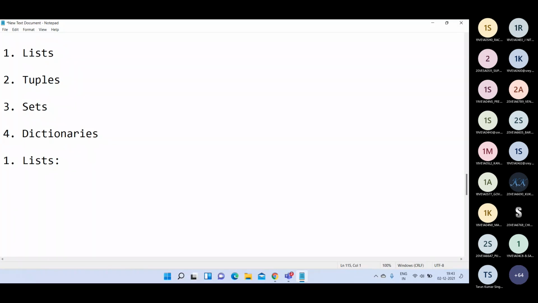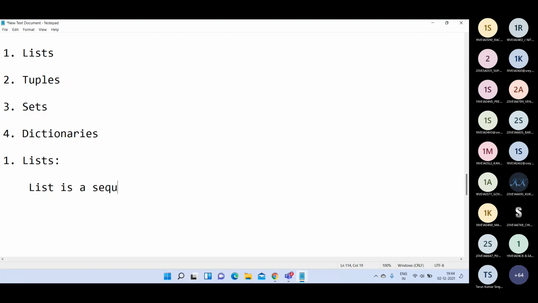The first one is lists. In general, a list means a collection of elements.